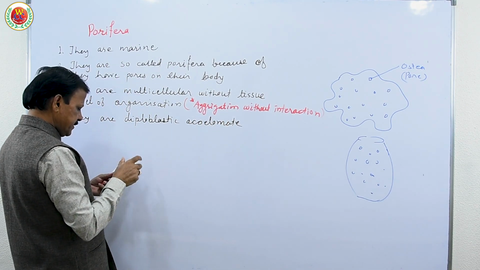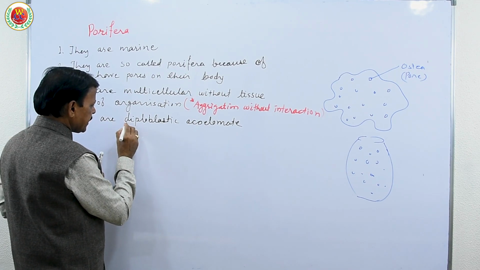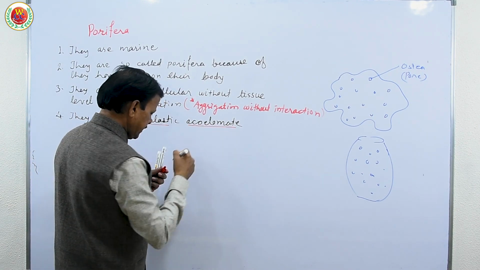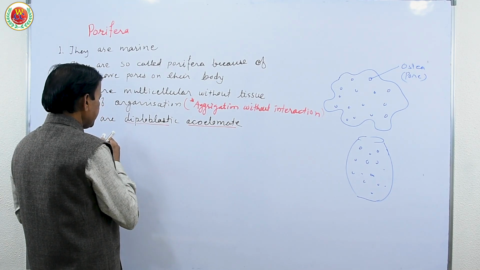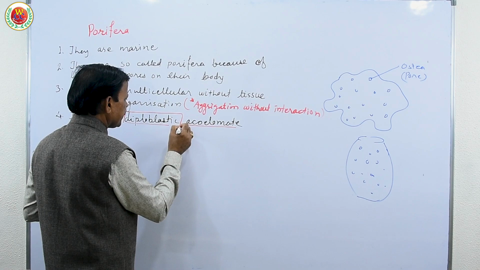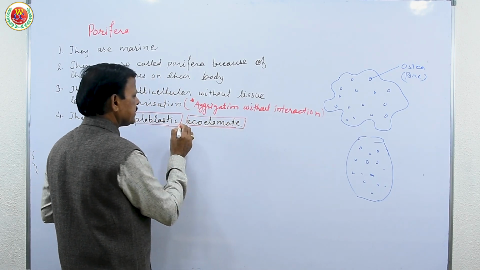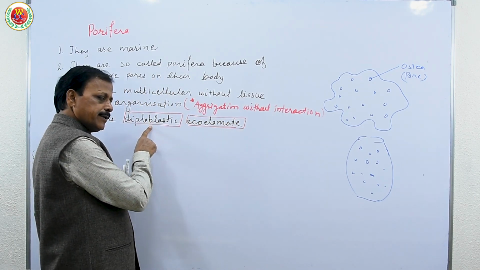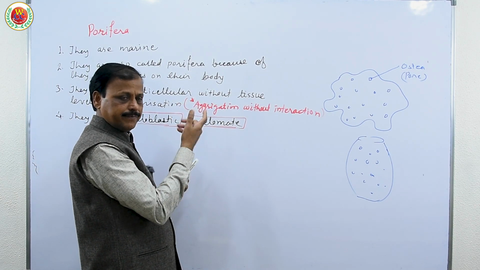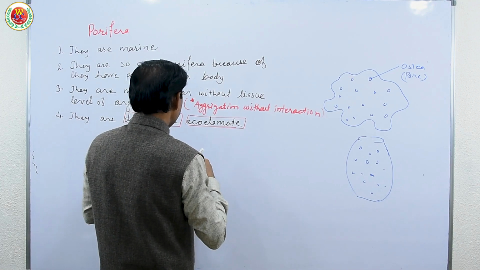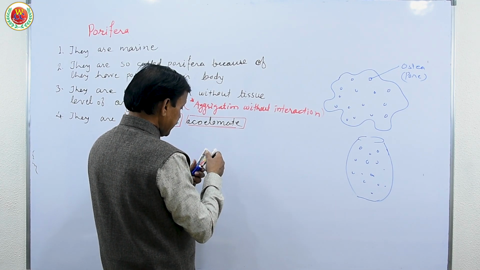Remember this point, as I already discussed in the previous video what diploblastic acoelomate means. They have two germinal layers, ectoderm and endoderm, and no cavity because there is no mesoderm. Therefore, they are diploblastic acoelomate.